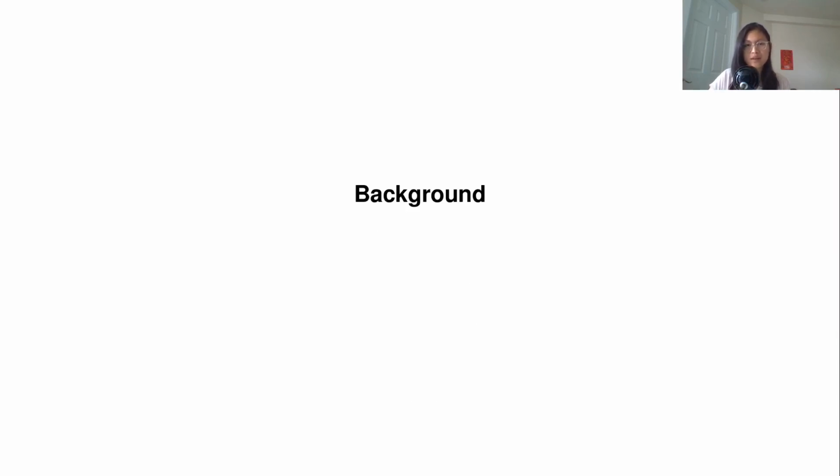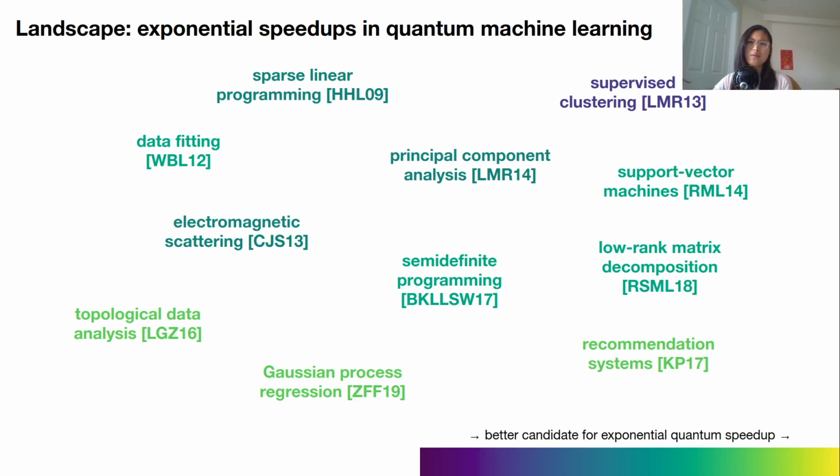I'm going to be talking about exponential speedups in quantum machine learning. At first glance, many QML algorithms seem to give exponential speedups for useful tasks. For example, the algorithms shown here run in time polylogarithmic in input dimension, whereas classical algorithms typically solve the analogous problems in linear or polynomial time.